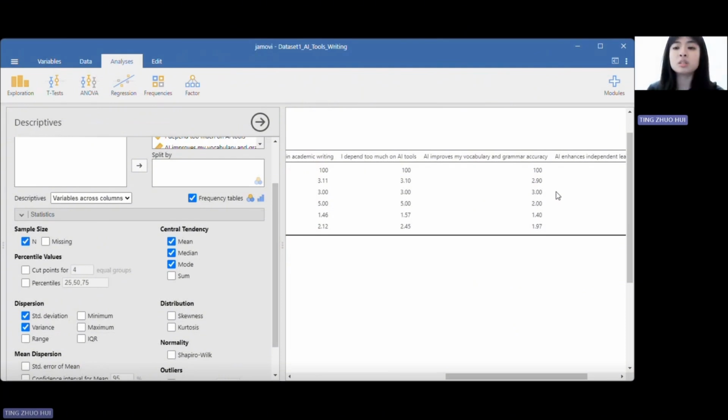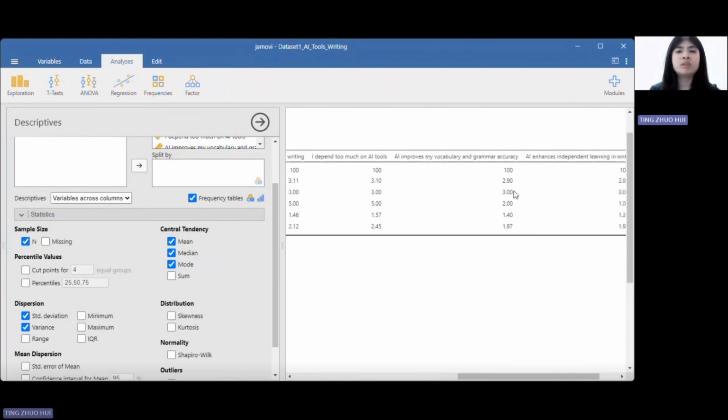And the standard deviation is 1.4. It shows some differences in opinions, but it's not extreme. And the variance is 1.97. It confirms that students' answers are somewhat spread out. So most students were unsure or disagree that AI improves grammar and vocabulary, though some might find it helpful.